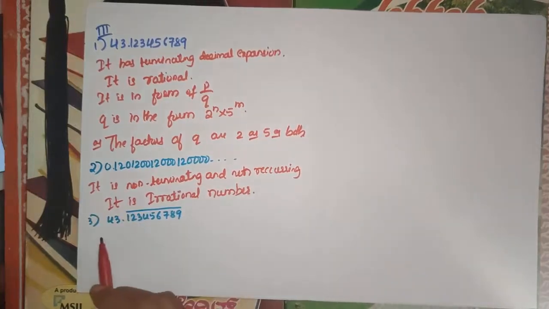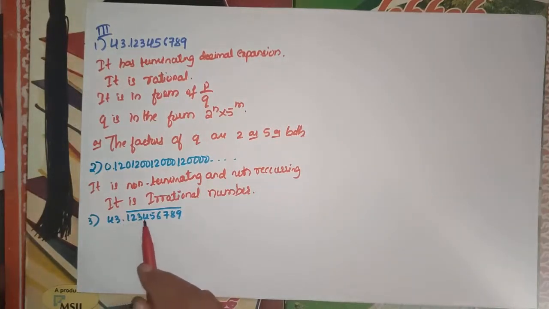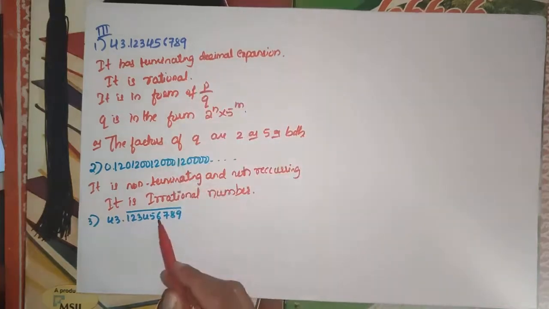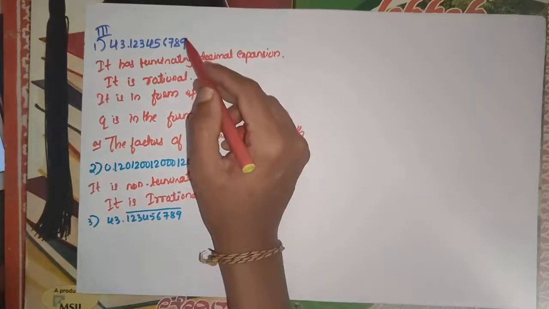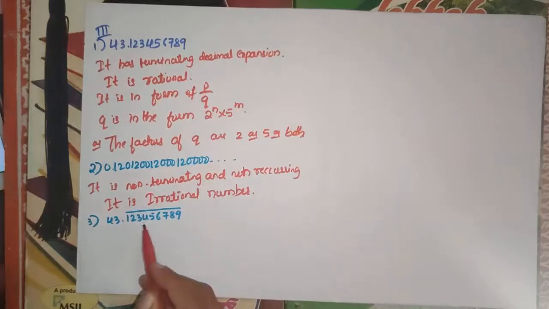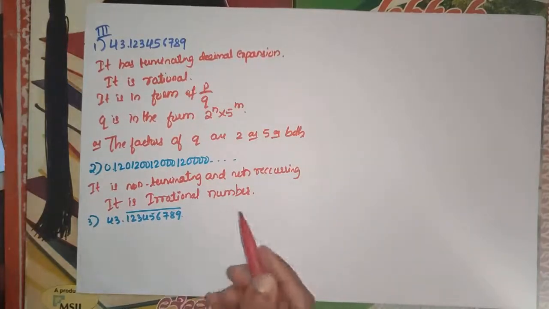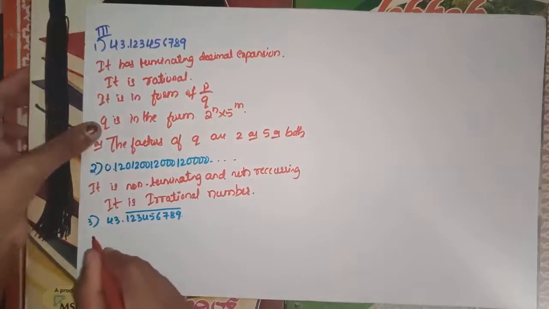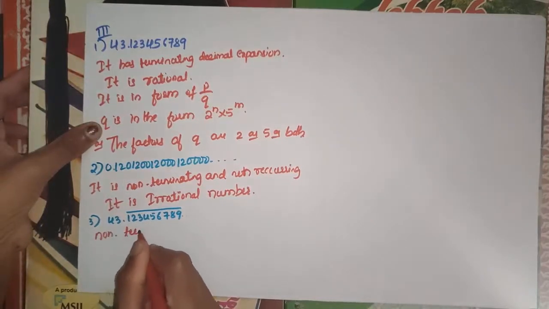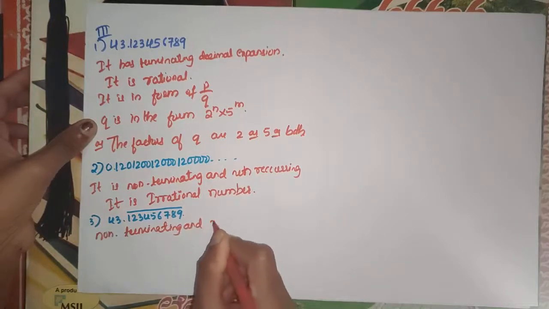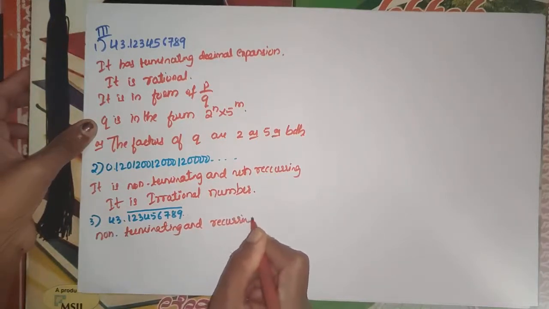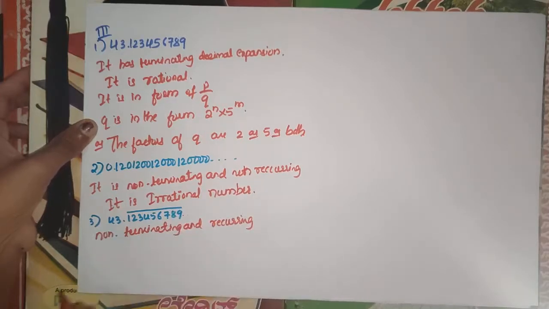So the next question is 43.123456789 bar. Okay, so the first question and the last question are the same, the only difference is this one is repeating, but that one is not repeating. So here this is non-terminating. You will get more terms here. So now this is non-terminating and recurring. So that is repeating. That's why this is also rational, because we have repeating. So this is rational.